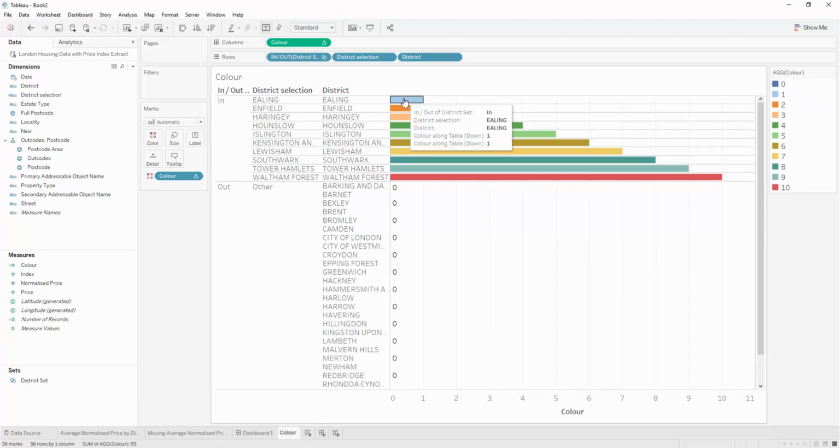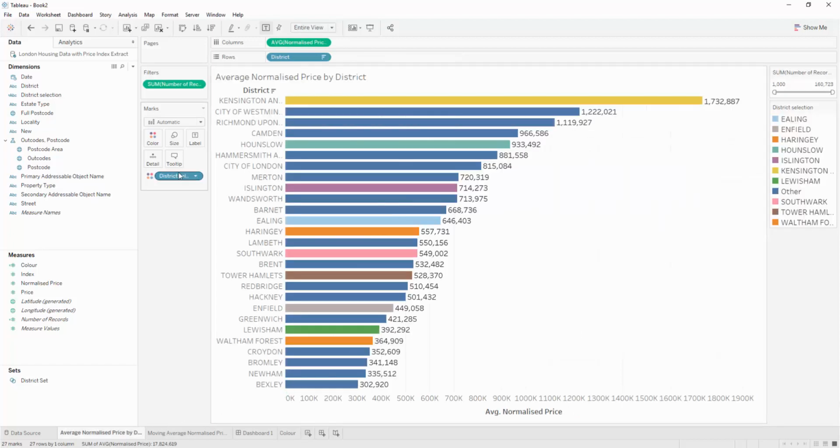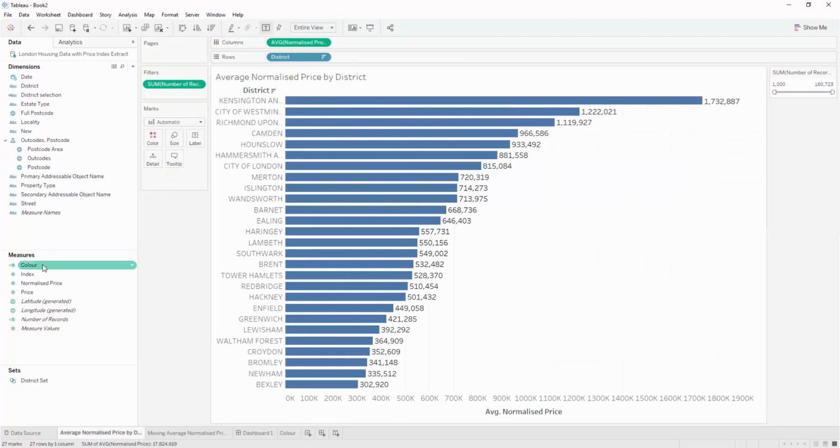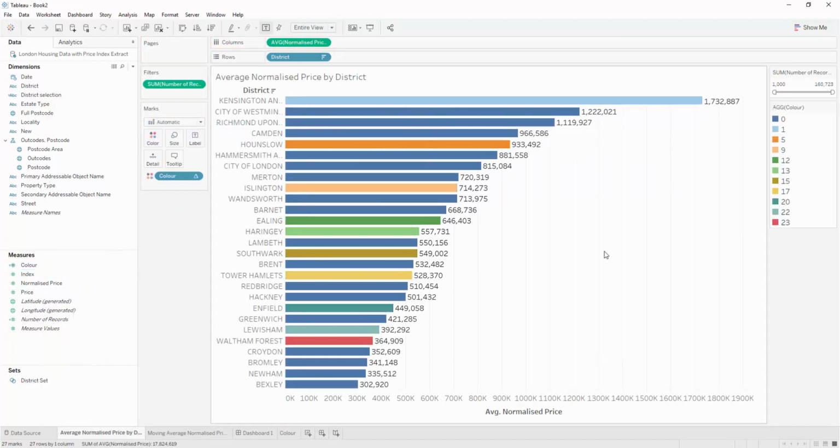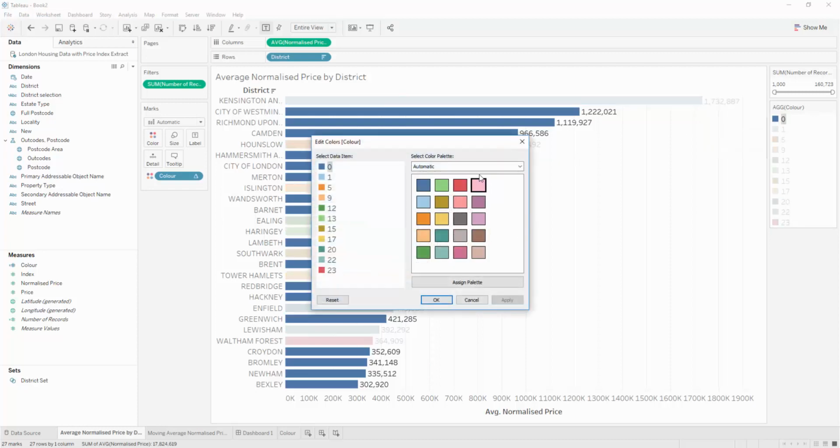Now, let's go and apply this to our actual worksheet. So rather than having the district selection, let's make this discrete and then just put this here in our view. And you'll notice that other, because we assigned it a value of 0, which precedes the index, your other categorization is always going to have a fixed color. And you could make that whatever you want. So you could hard code that to gray or whatever.